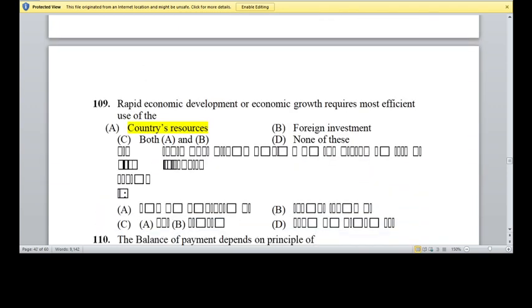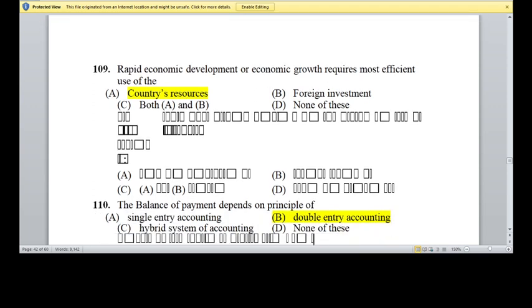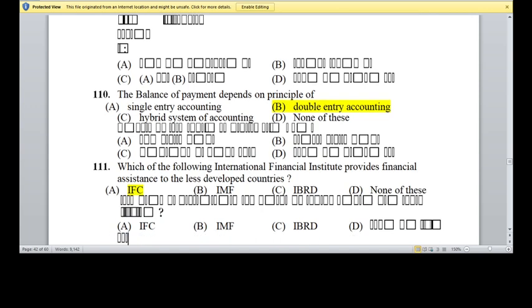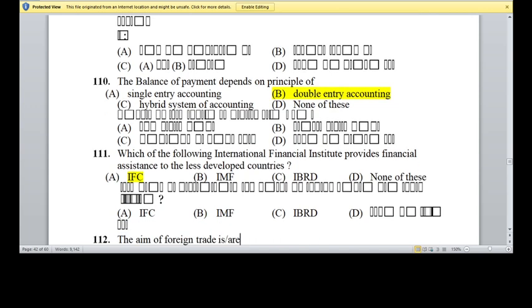Question 109, rapid economic development or economic growth requires most efficient use of country's resources. Option A is the right answer. Question 110, the balance of payment depend upon the double entry accounting. Option B is the right answer.